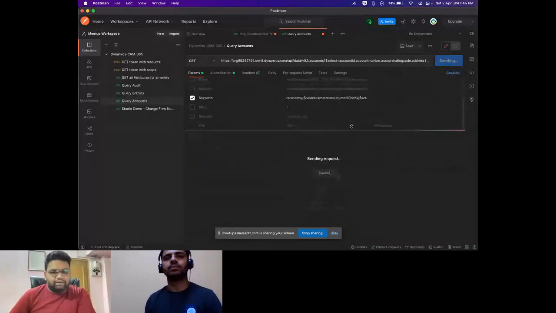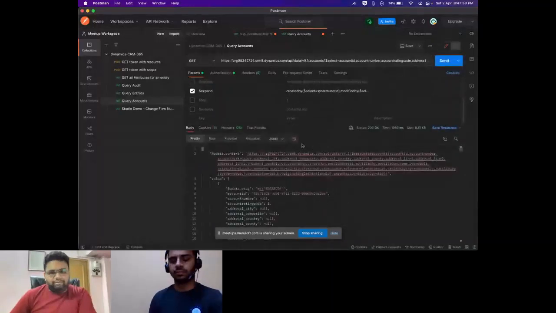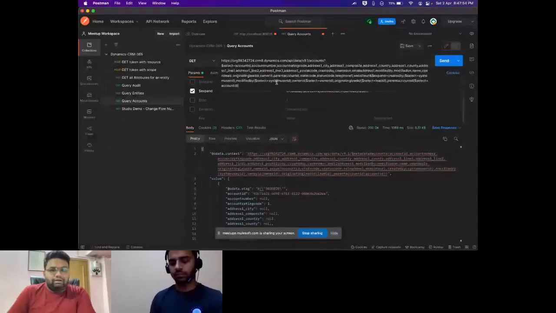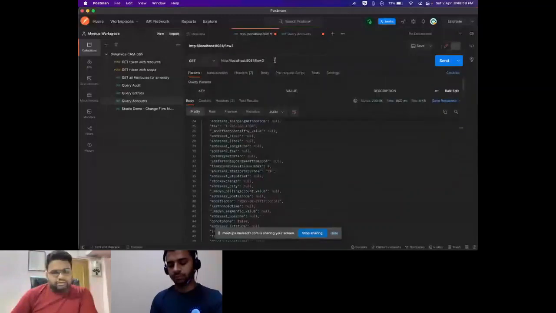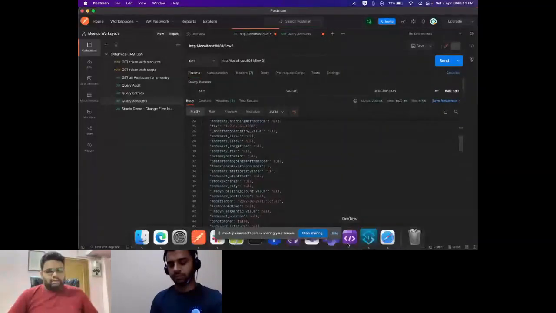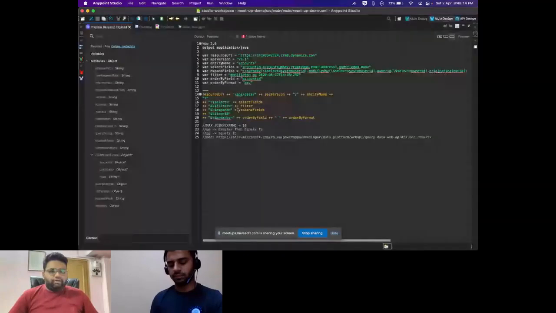And this is the same thing that we'll be performing from our flow. As I said, you can just copy and paste these direct URLs from and to Postman. You can copy this, put it in the retrieve multiple operation and it will execute, or you can copy it back from here into Postman. The only thing it needs is a token. That's it. So first, I'll quickly hit flow 4 that we had with the complex DSQL.